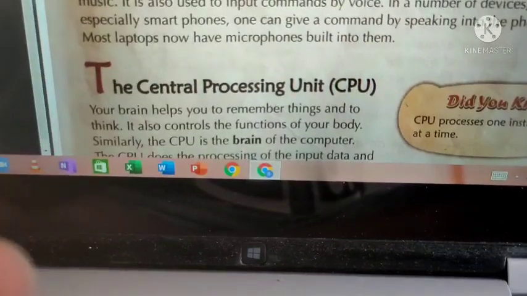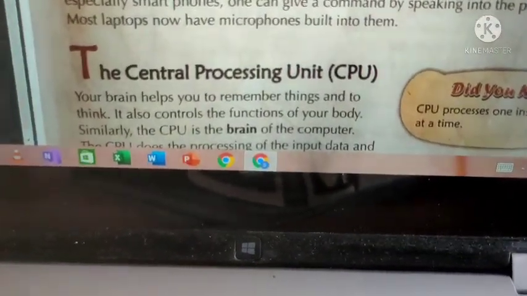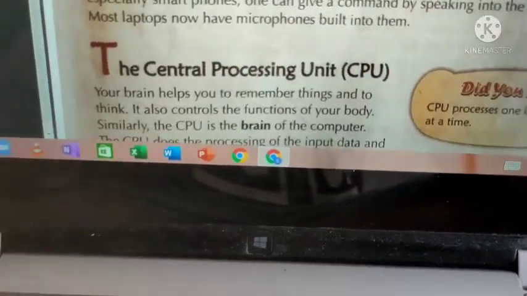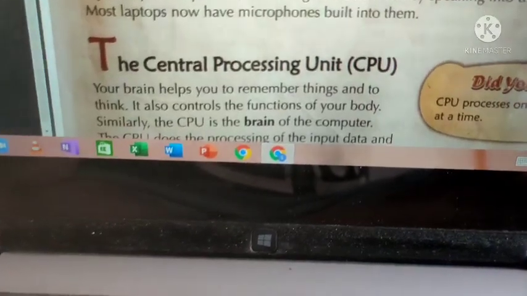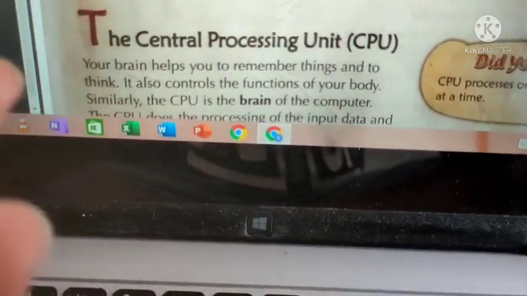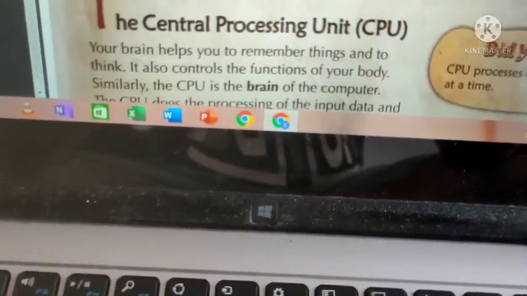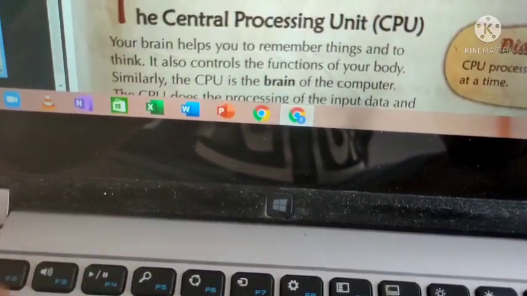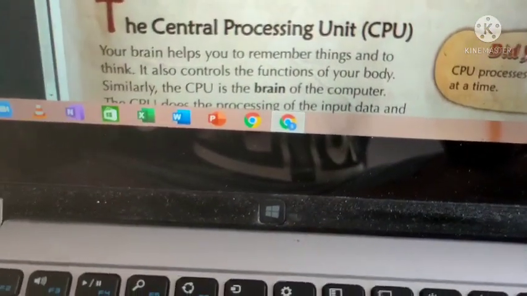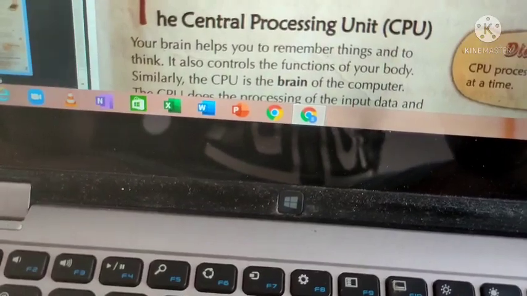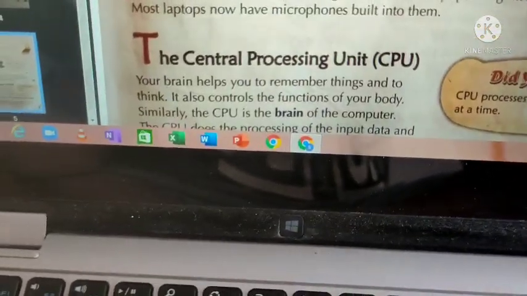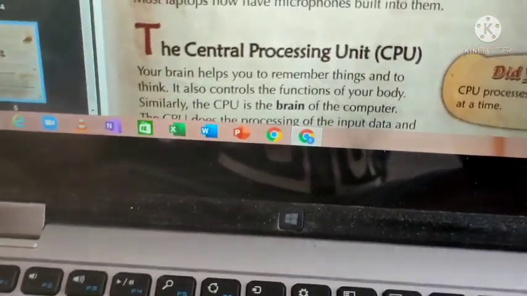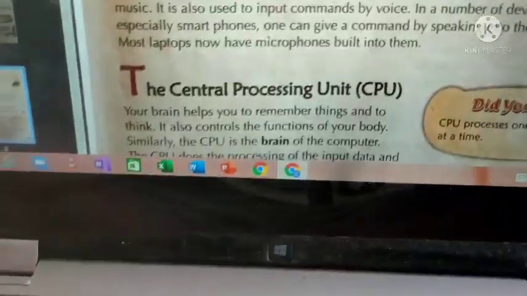While talking on the phone, you are speaking something and the other person can hear that voice, right? How does it work? The microphone will grasp all the voice that you speak and send it to the other end, to the speaker.